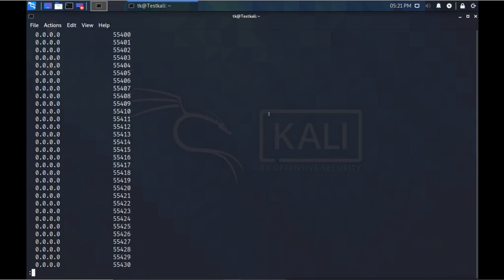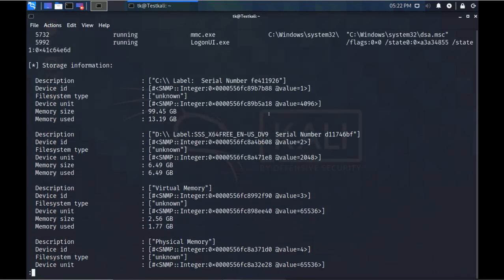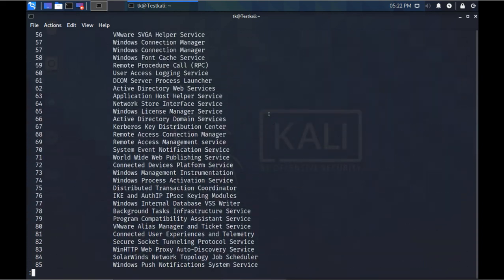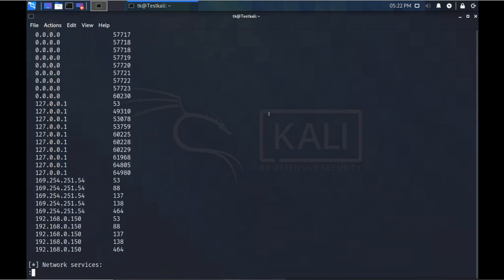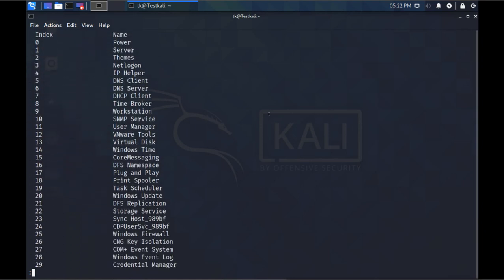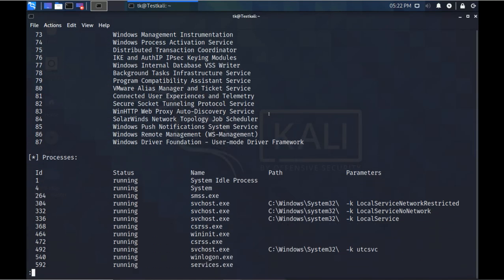That is why it is taking time to scan. Then after the ports, it is showing all the services running there. These are the processes which are running there.